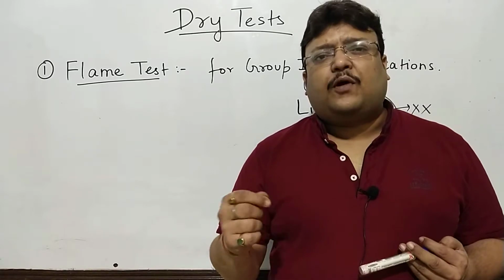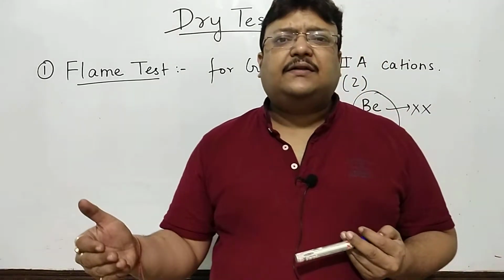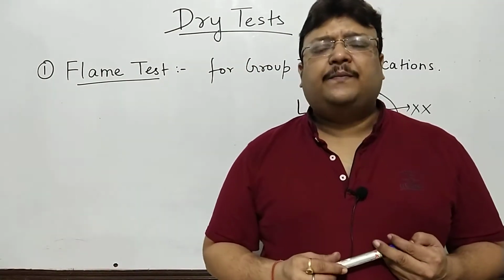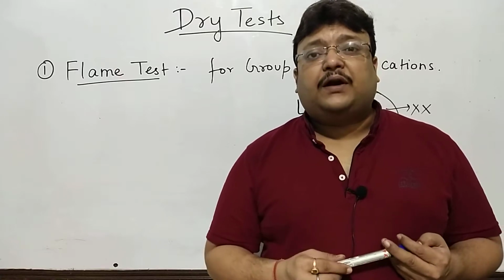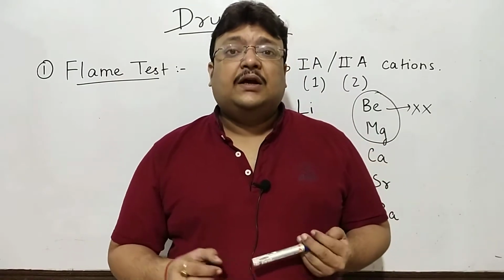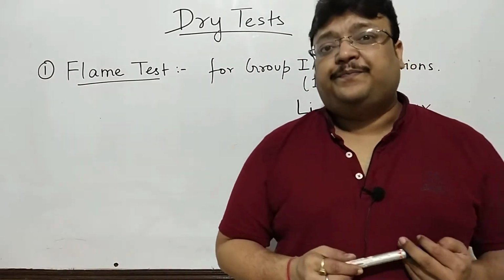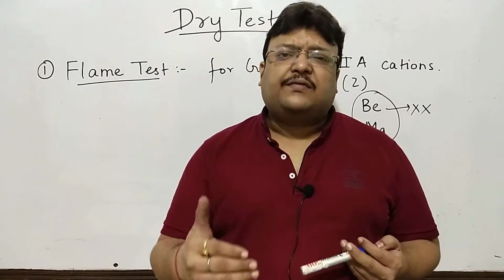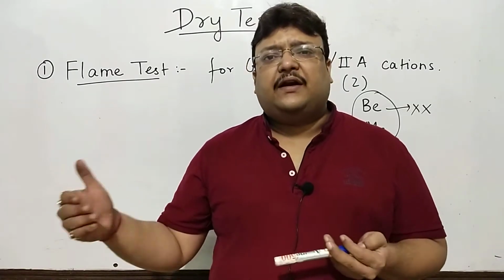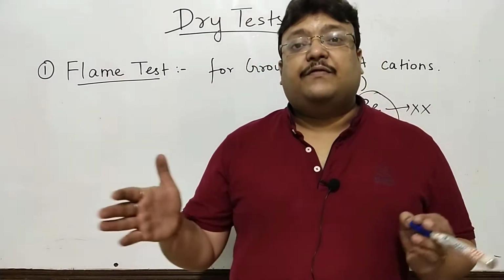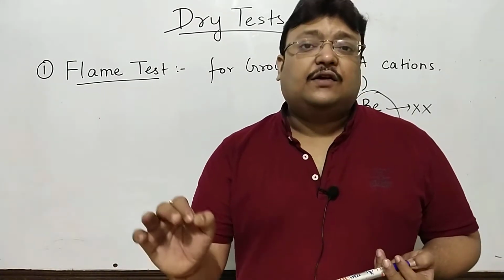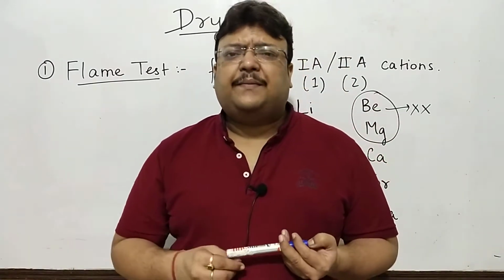You know, flame test is performed for alkali metals, alkaline earth metals, members of group 1, group 2, which were 1A or 2A in the old periodic table. Now if you recall, in periodic properties, we know that S block elements, group 1, group 2, alkali metals, alkaline earth metals, are the ones with minimum ionization energy. So the temperature of the flame is good enough to excite electrons to higher orbits, and naturally when the electrons come back to the ground state, they'll emit radiation or frequencies which lie within the VIBGYOR. So a characteristic color in the flame will help me in identifying or detecting the corresponding radical. So this is the simple chemistry behind it.